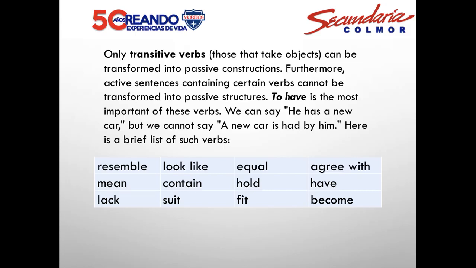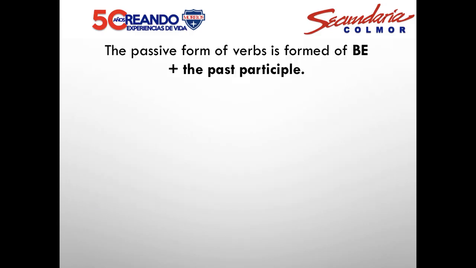We can say he has a new car, but we cannot say a new car is had by him. Here is a brief list of such verbs: resemble, look like, equal, agree with, mean, contain, hold, have, like, suit, fit, and become.